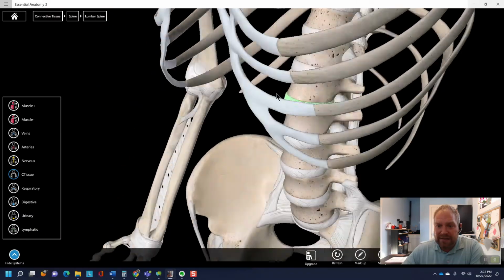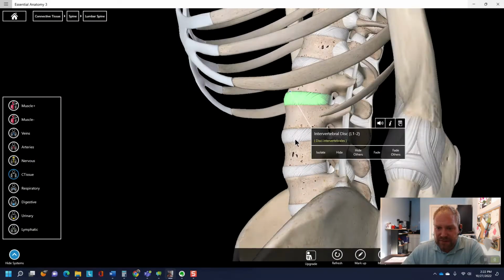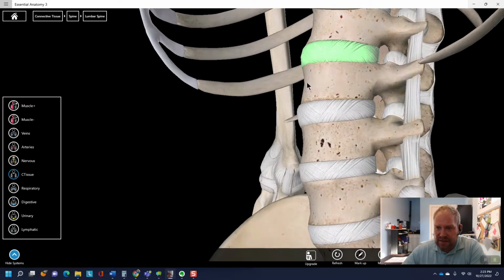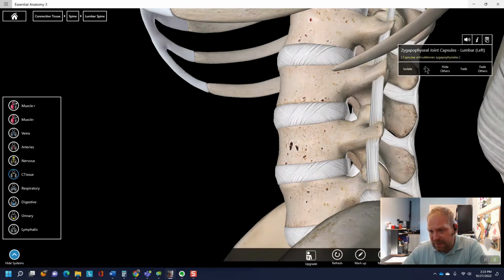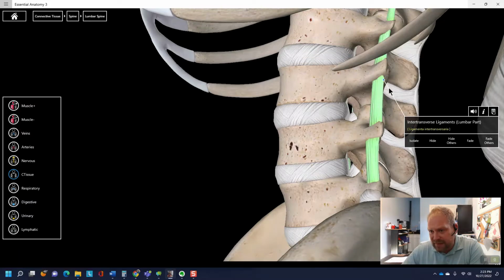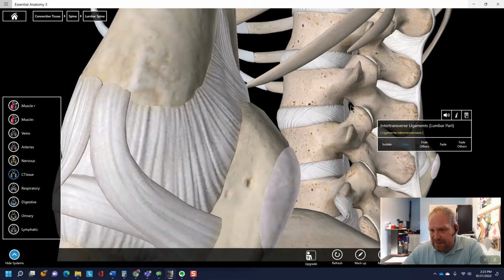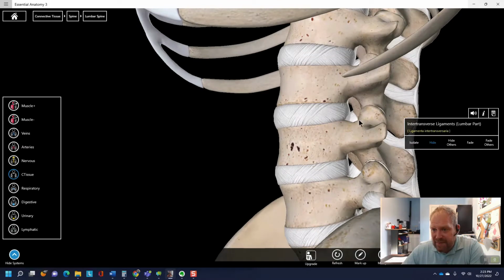Now, why does it cause pain? Well, as we can see here, I'm going to try to zoom in a little bit on these lower segments of the lower spine. Something to really pay attention to or highlight is that there's a little hole right here, right? You can see this hole. I'm going to get rid of this so we can just focus on what we want to focus on here. As I spin around, you can see there's a hole. Now, why is that hole important? Well, the diameter of that hole is where each one of our nerves come out of the spine.